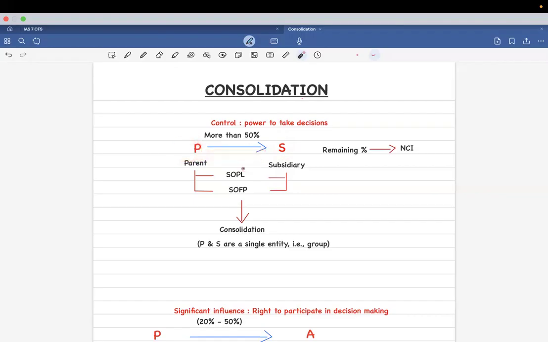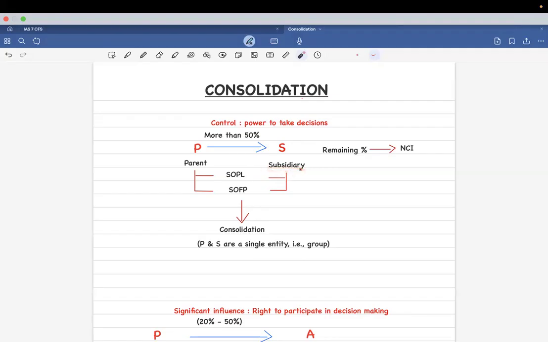Either it can be that, or P holds maybe 40 percentage, but the rest 60 percentage is scattered among so many different investors that P has the whole power to take decisions in S. Suppose that is the case. In that case, P is the parent company and S is the subsidiary company.